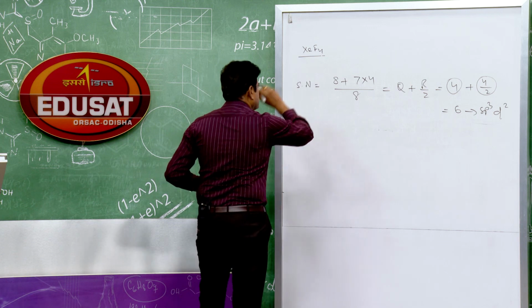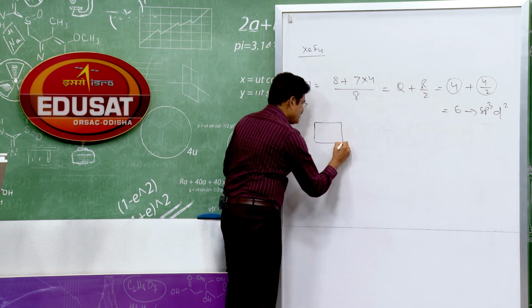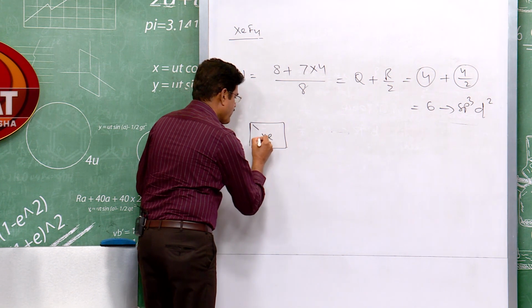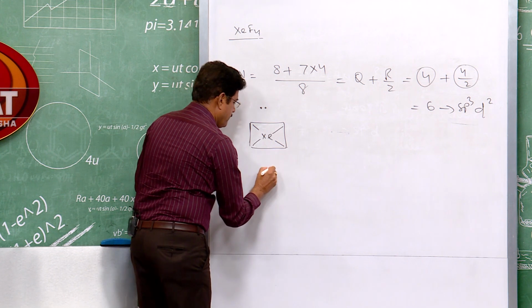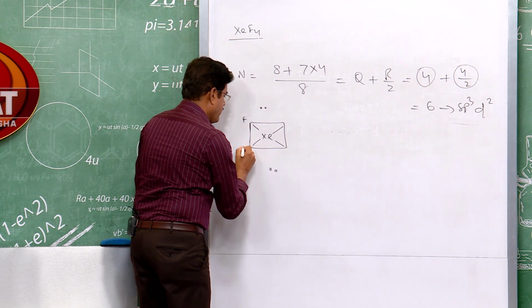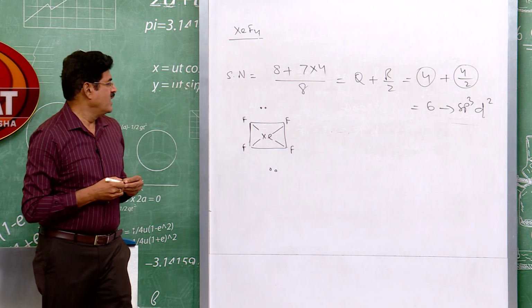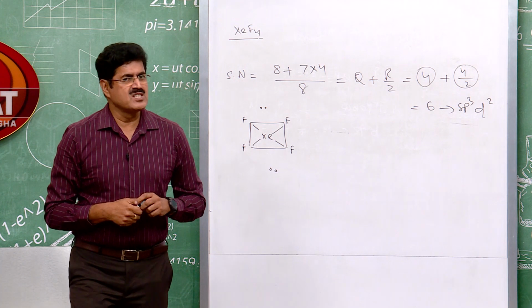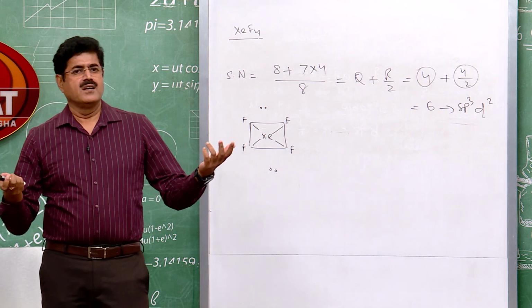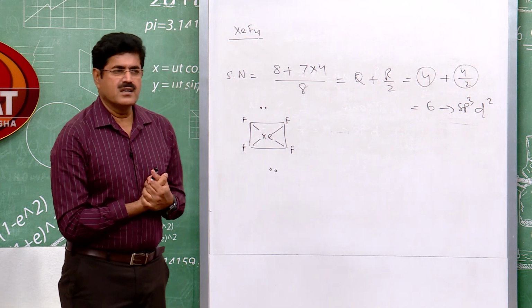Let me show you the shape of XeF4, which is called square planar. This is the square planar geometry of XeF4. But the arrangement of orbitals in space is octahedral. Geometry octahedral, shape of XeF4 square planar.